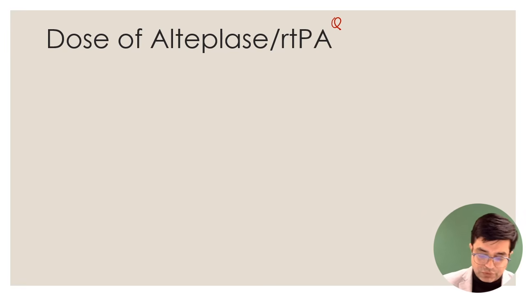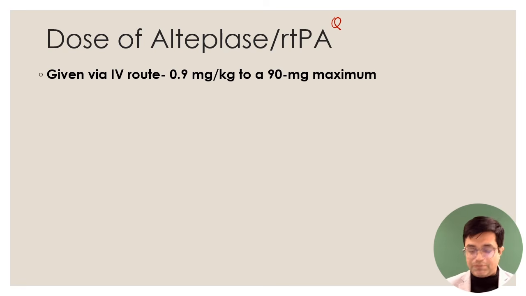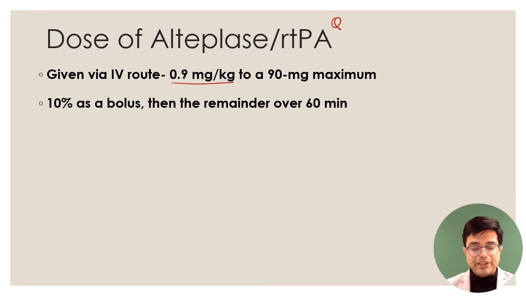So the total dose is given by the formula 0.9 milligram per kg. The maximum dose which can be given is 90 milligram. And when you give IV, 10% will be given as bolus and remainder will be given over 60 minutes after that.